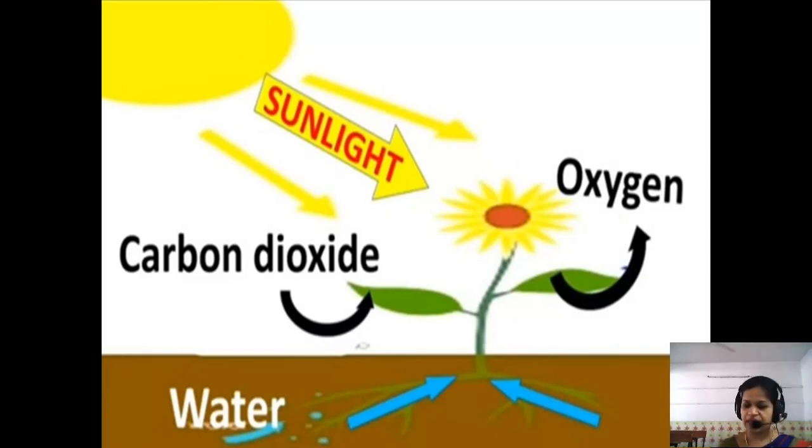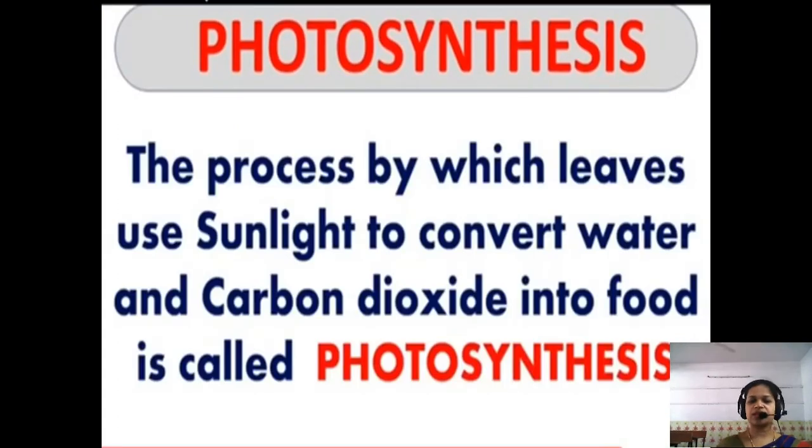In this way, the leaf prepares the food by using water, minerals, carbon dioxide, and in the presence of sunlight and chlorophyll. Got it, children? This whole process is called photosynthesis. What is photosynthesis? The process by which leaves use sunlight to convert water and carbon dioxide into food is called photosynthesis.